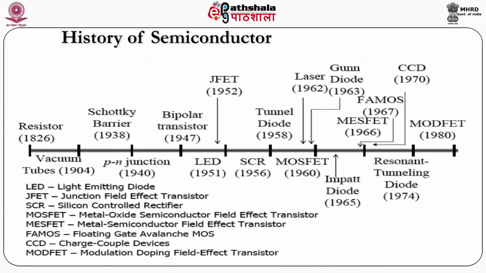Further, with the progress of science, we understood the concept, or the physics, behind vacuum tubes. Those were developed in the early 20th century, but slowly the physics was understood and more progress was made in electronics. Earlier, most electronic devices were based on vacuum tubes. The main problem with vacuum tubes was that they were very bulky, and they consumed high power and high voltage.